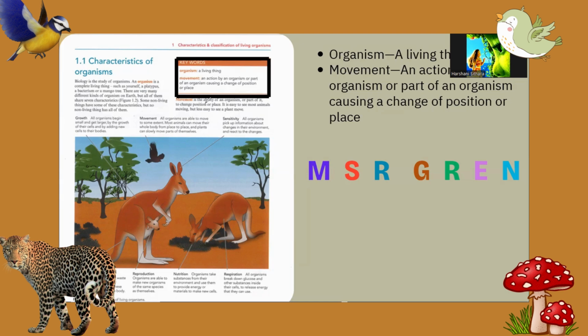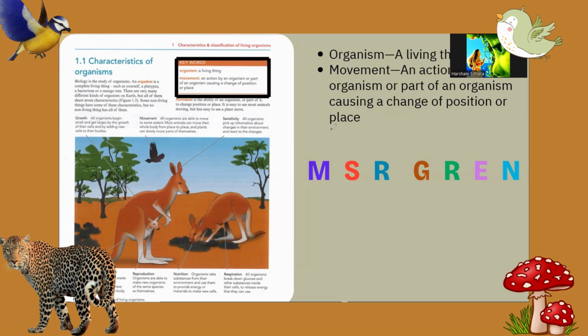It is easy to see most animals moving, but less easy to see plants move. Yes, a plant is a living thing. They also show movement, but the difference is we can see animal movements, but we can't see plant movement, but they are moving.